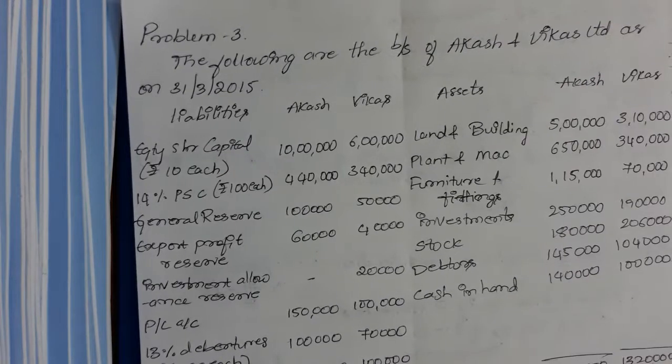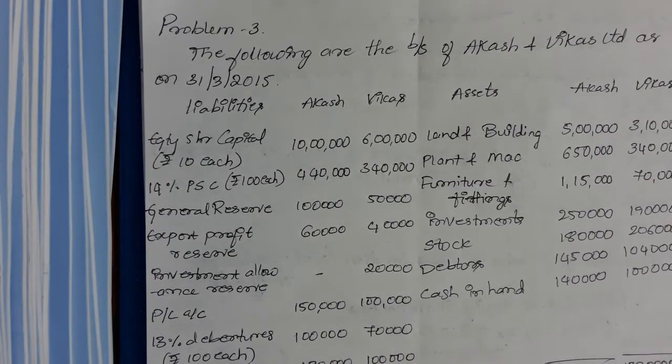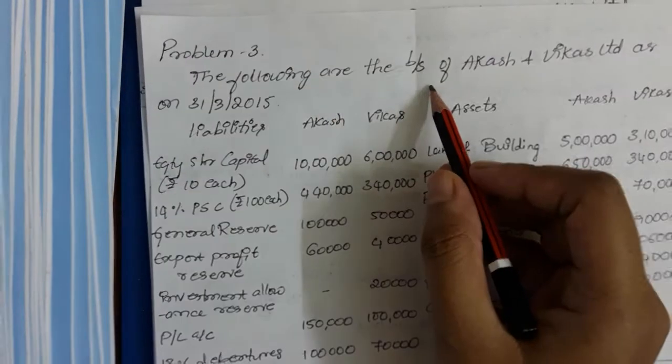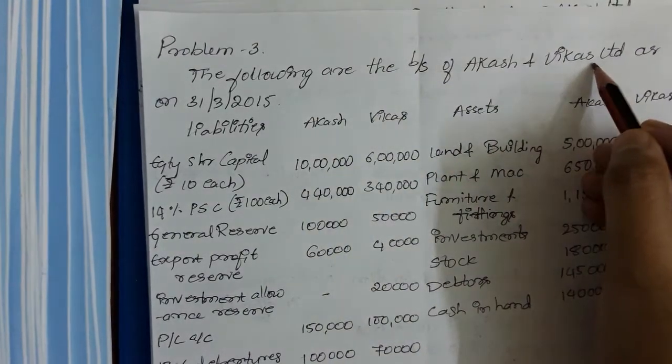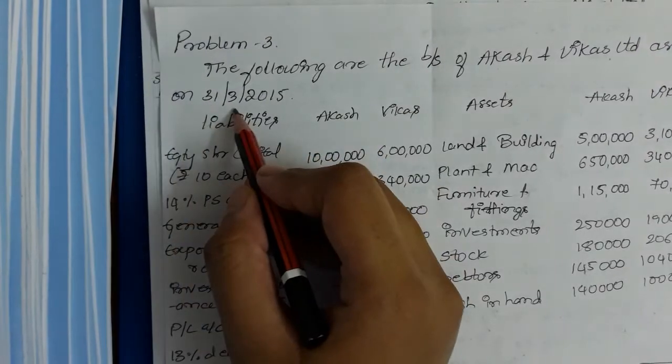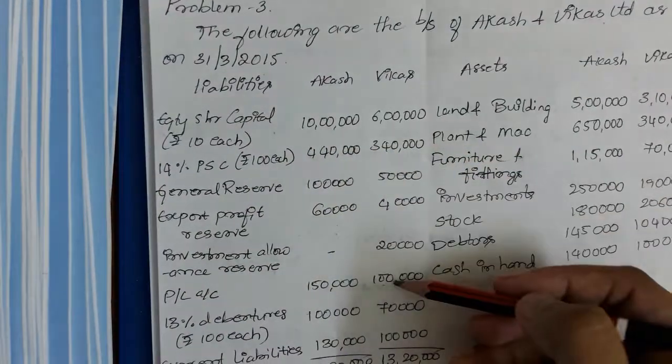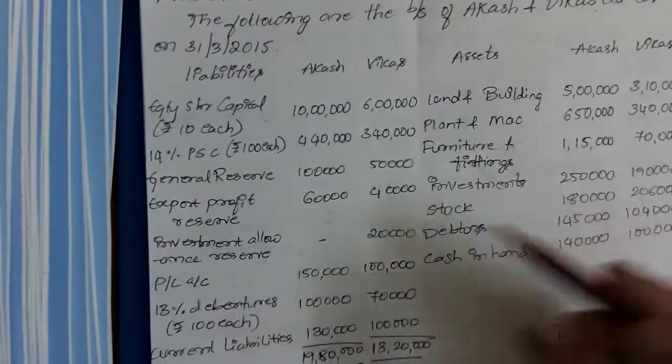Welcome back, students. Here is the next problem, problem number 3 under mergers and acquisition. The problem states the following are the balance sheets of Akash and Vikas Limited as on 31st March 2015. Liabilities of Akash and Vikas, assets of Akash and Vikas.